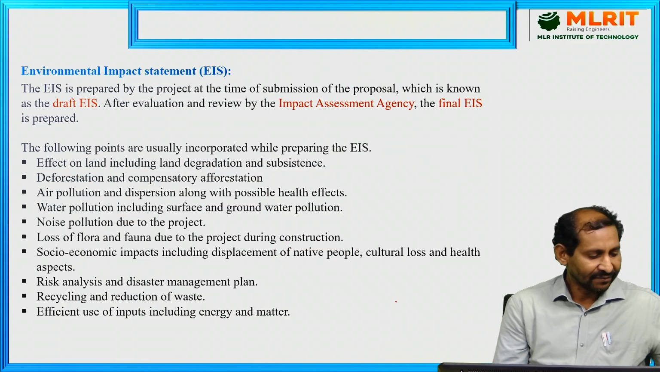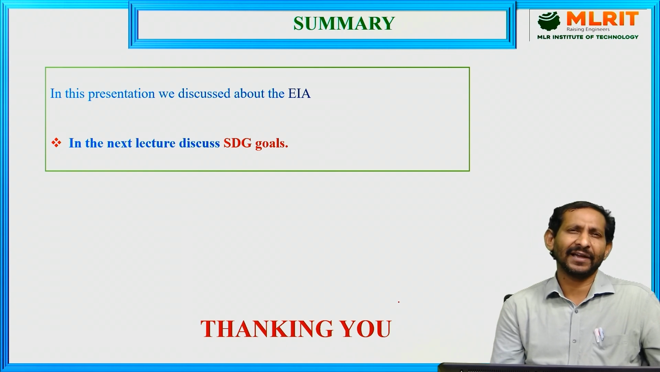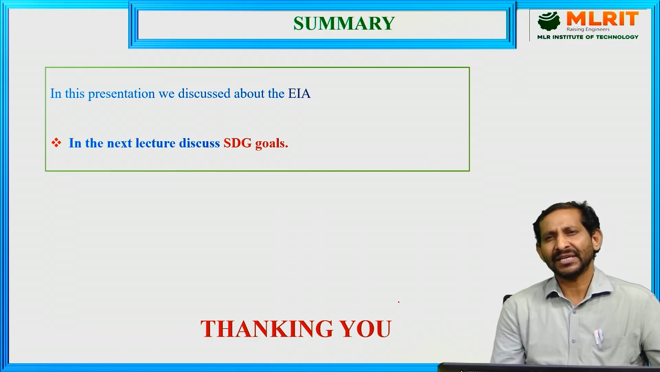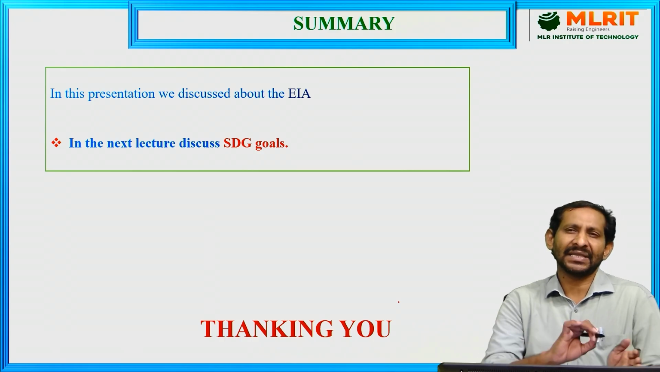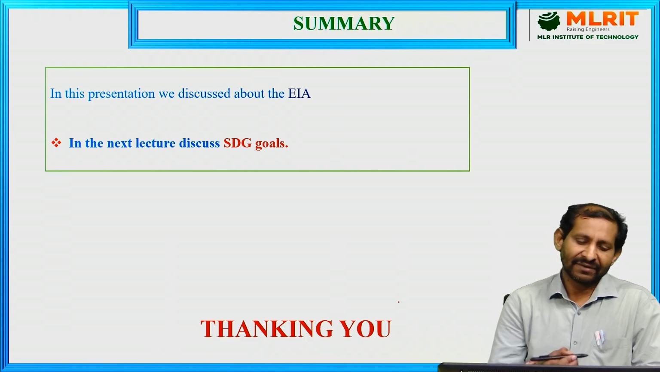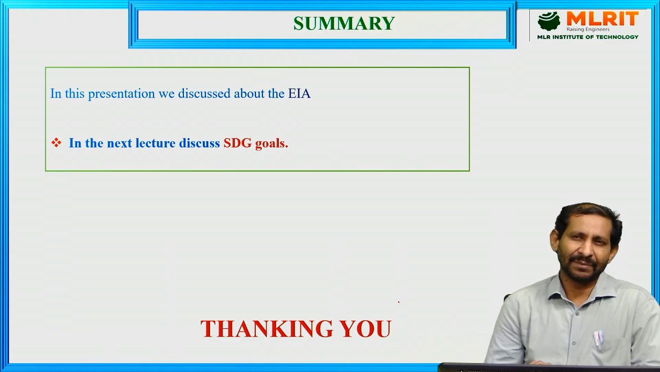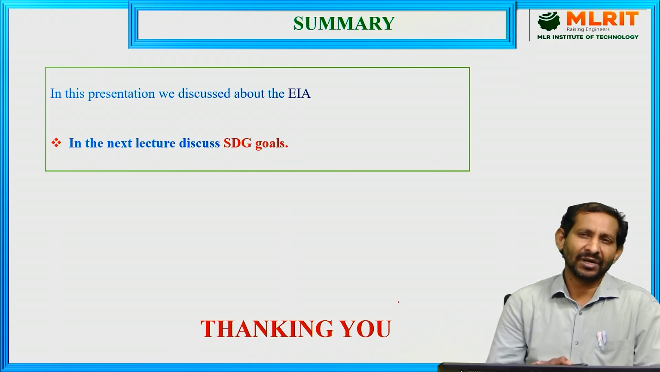So these are the environmental impact assessment. In this lecture we discussed the environmental impact assessment and the different parameters involved: screening, scoping, rapid EIA, comprehensive EIA, baseline data, and the environmental impact statement, how to prepare it, how to compile the baseline data with the project characters, how it is finally prepared, and what parameters are required when you are preparing it. These are all we learned in this lecture.